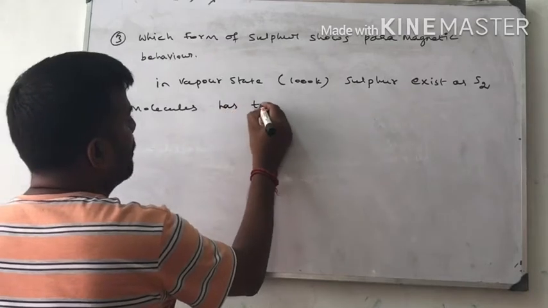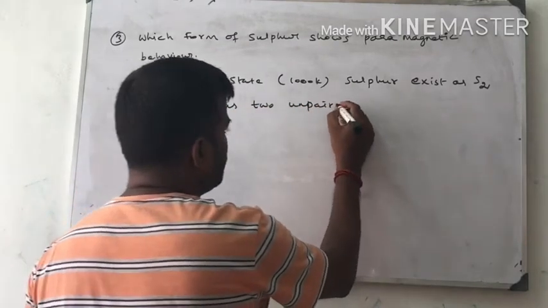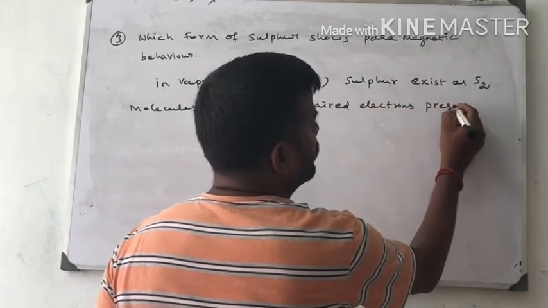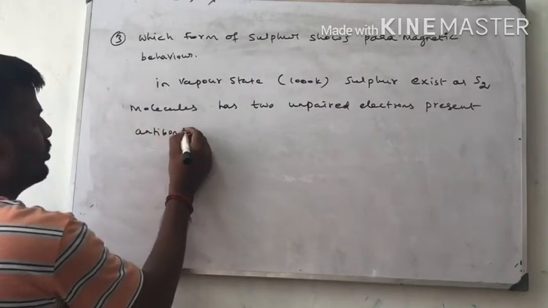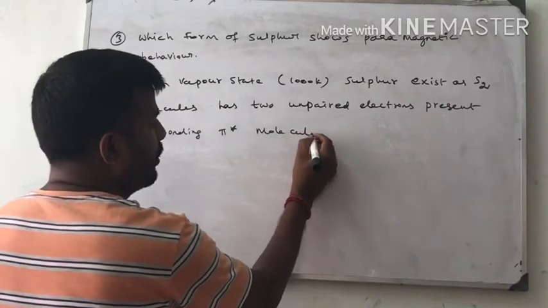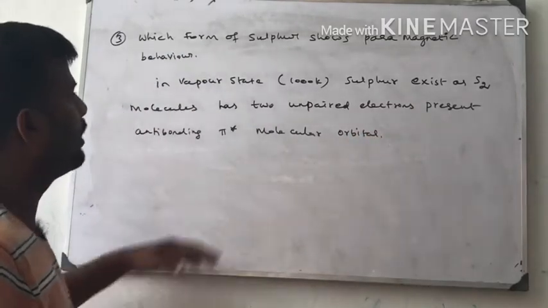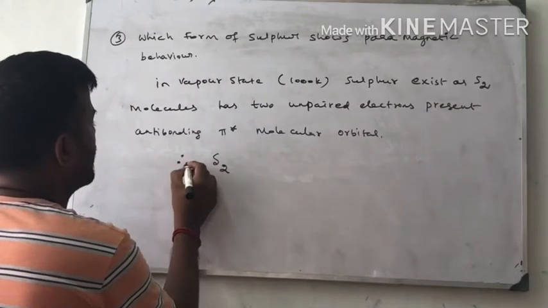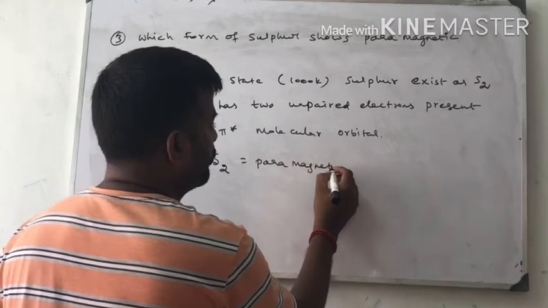It has two unpaired electrons present in the antibonding pi star molecular orbital. If it contains unpaired electrons, S2 is paramagnetic. Therefore, S2 is paramagnetic.